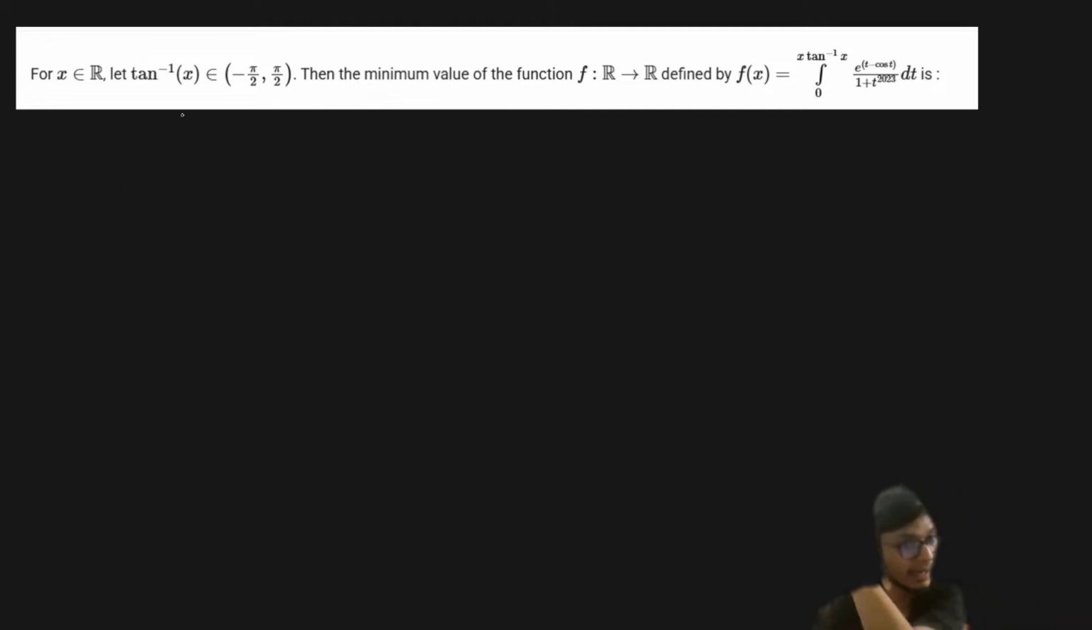It is saying that the result of tan inverse of x lies within the interval minus pi by 2 to pi by 2, right? That is basically talking about the principal interval.